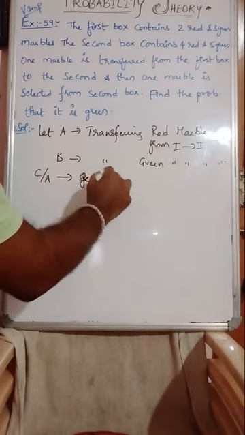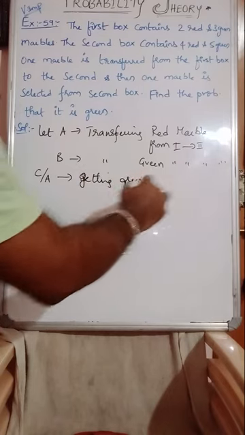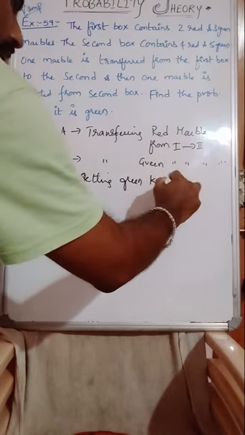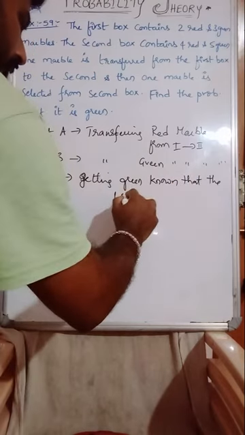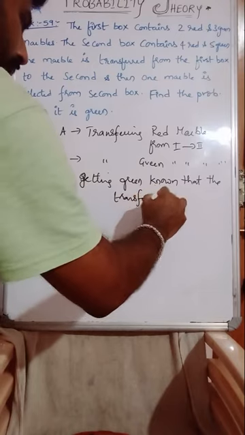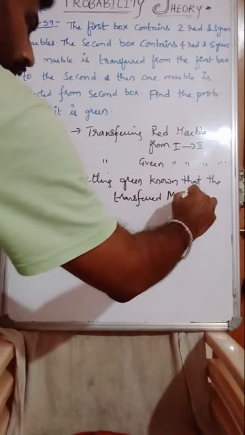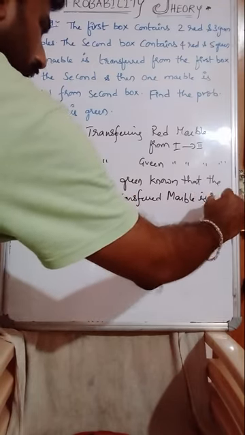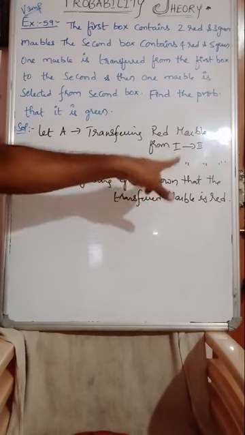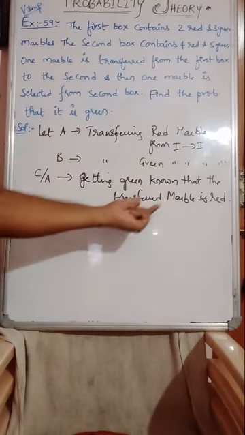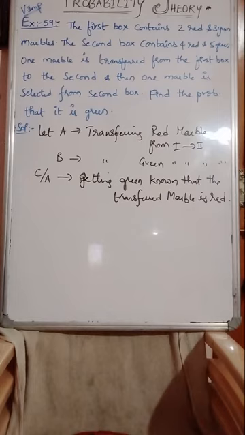Getting green, known that the transferred marble is red. You understand? C given A is nothing but getting a green marble, known that the transferred marble is red from first to second.